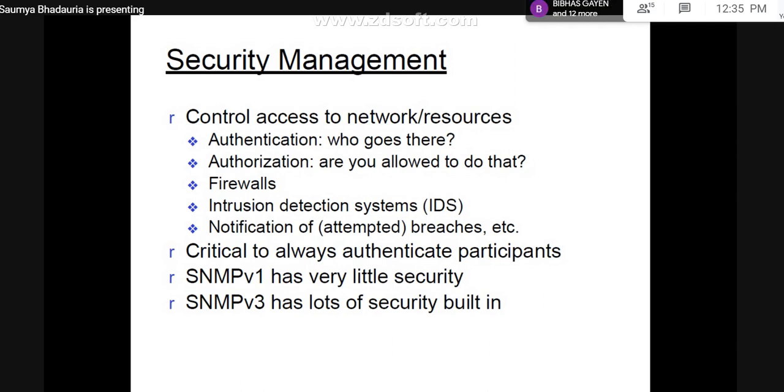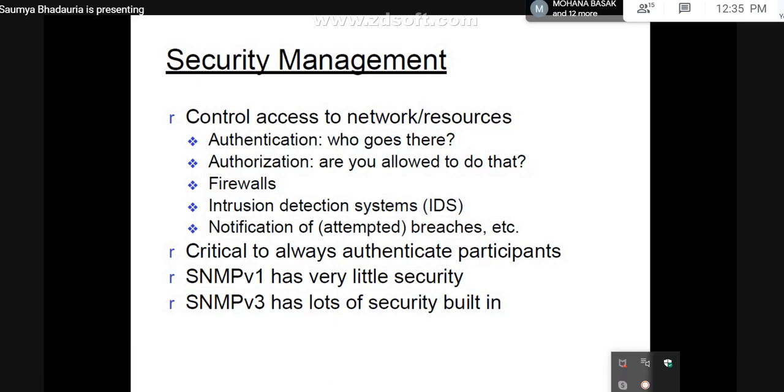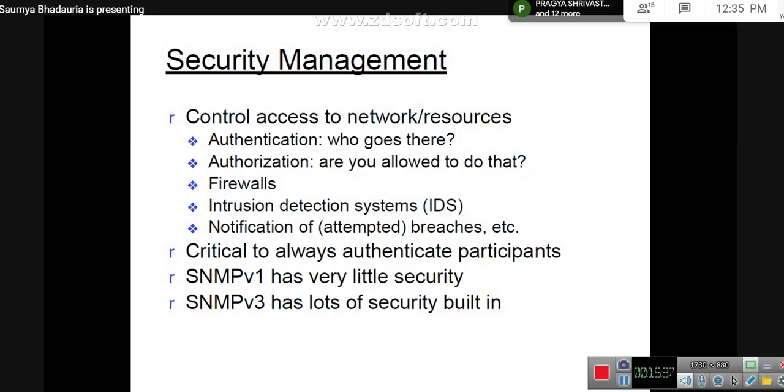But at a later stage, when we were done with the communication, we moved on to the next part, that we also need to address some other issues. Let's say we need to address the performance, we need to address the faults which are occurring in the system. So we moved on to a newer version. Next, we identified that the packets are flowing without proper valid IP addresses as well. So there were other security modules embedded into the system, which led to the development of multiple versions of SNMP.